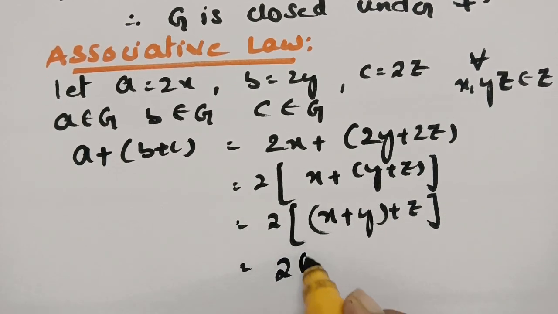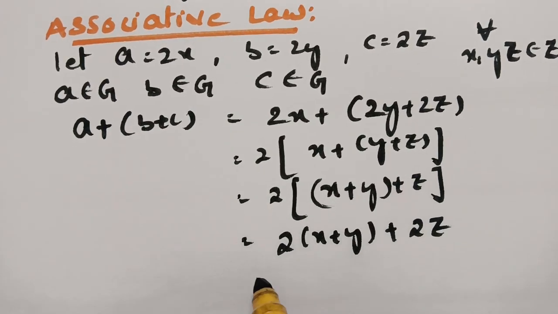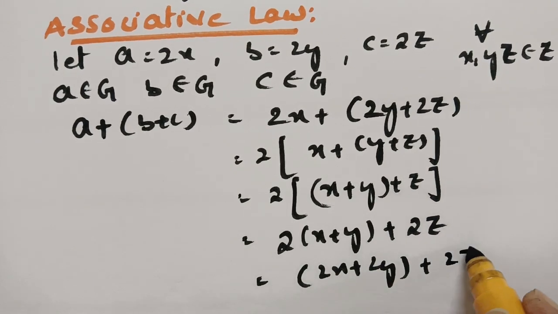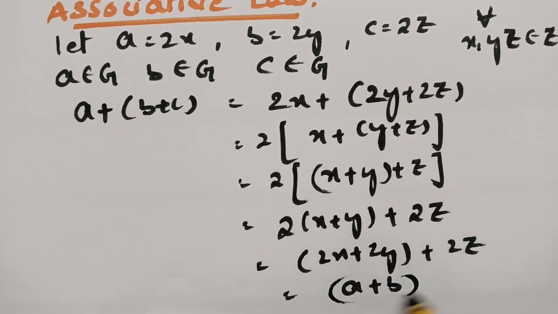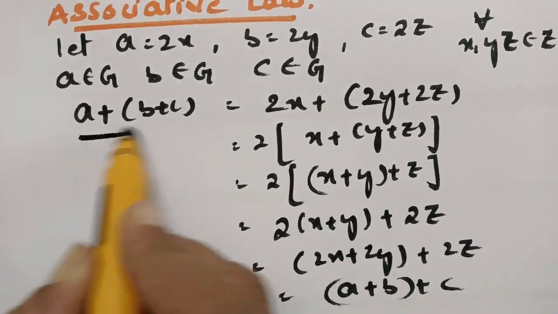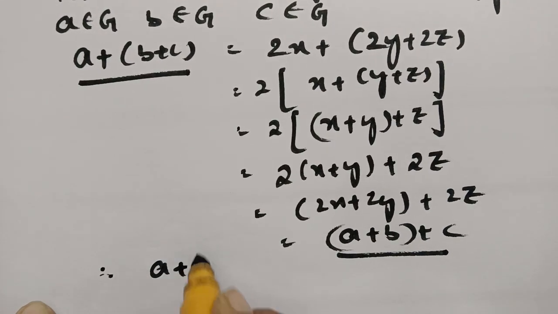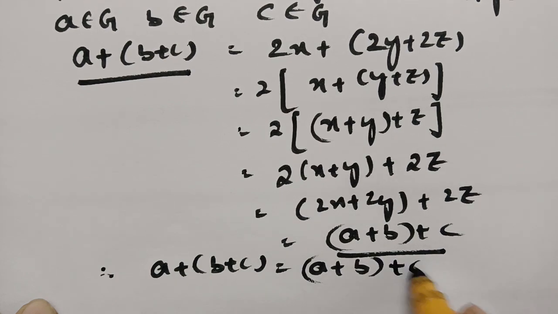And if I send 2 inside, this is 2(x + y) + 2z, and therefore this can be written as (2x + 2y) + 2z. So this is (a + b) + c. I have started from this one and I have shown this one. Therefore a + (b + c) is equal to (a + b) + c.